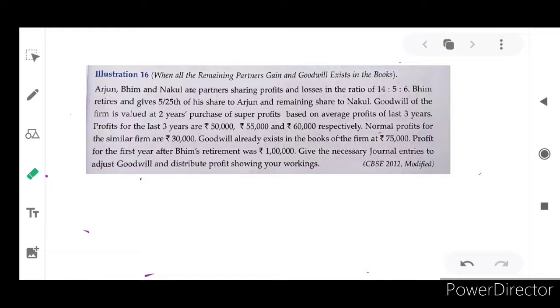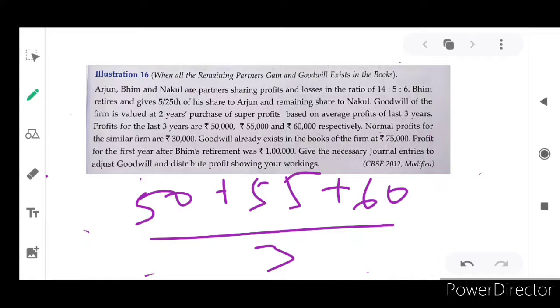Now you know the new profit sharing ratio and the gaining ratio. Shall we calculate goodwill? What have they given here? Goodwill of the firm is valued at 2 years' purchase of super profit based on the last 3 years' profit. The last 3 years' profits are 50,000, 55,000 and 60,000 respectively. First of all we have to calculate the average profit. 50,000 plus 55,000 plus 60,000 is 1 lakh 65,000, divided by 3 is equal to 55,000 rupees.